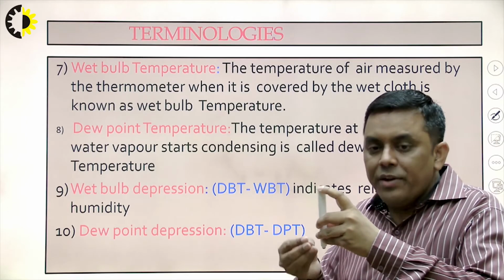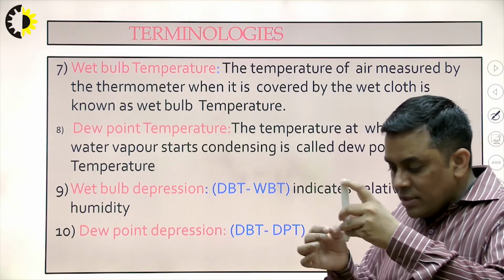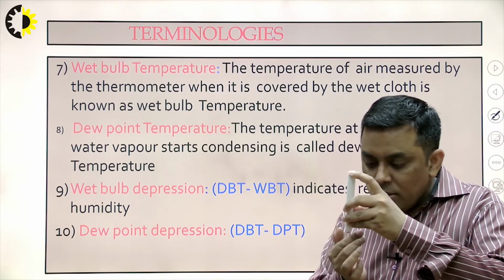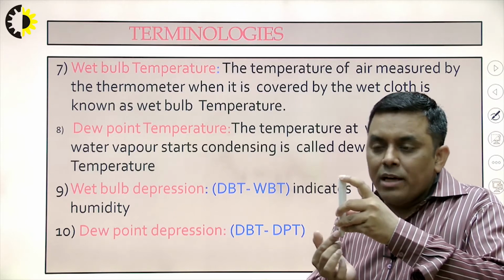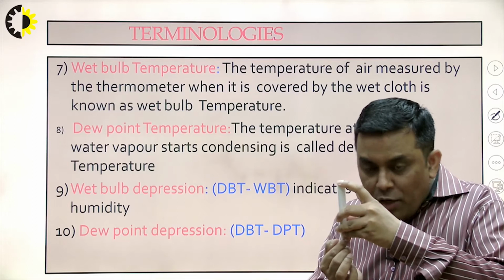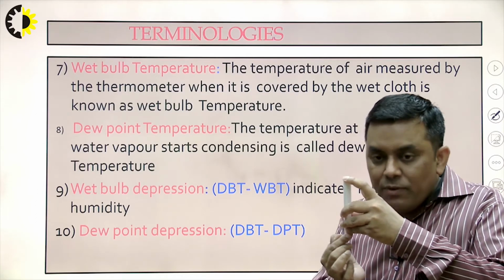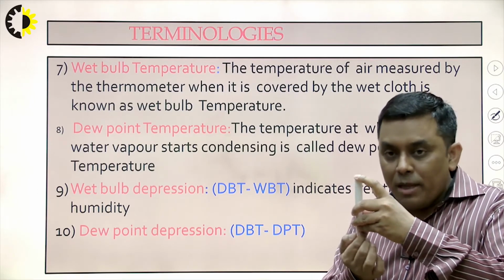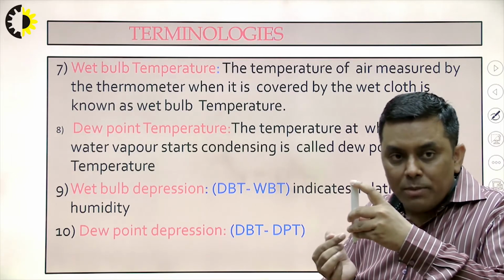Because of capillary action, water will rise and the bulb of the thermometer becomes wet. As the temperature of the surrounding and of that bulb is different from the temperature of water, evaporation will take place.